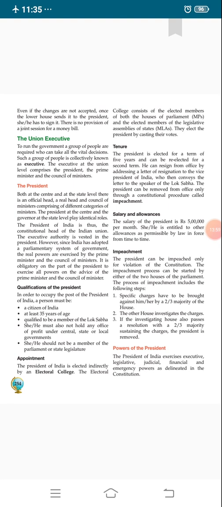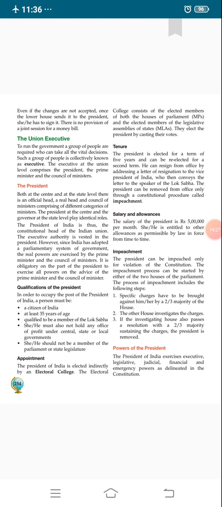There is no provision of a joint session for a money bill. There is no provision in our constitution that there will be a joint meeting of Lok Sabha and Rajya Sabha about a money bill. But for an ordinary bill, there is a provision in the constitution that there will be a joint meeting. So dear students, we have discussed two types of bill, and how a bill becomes a law.